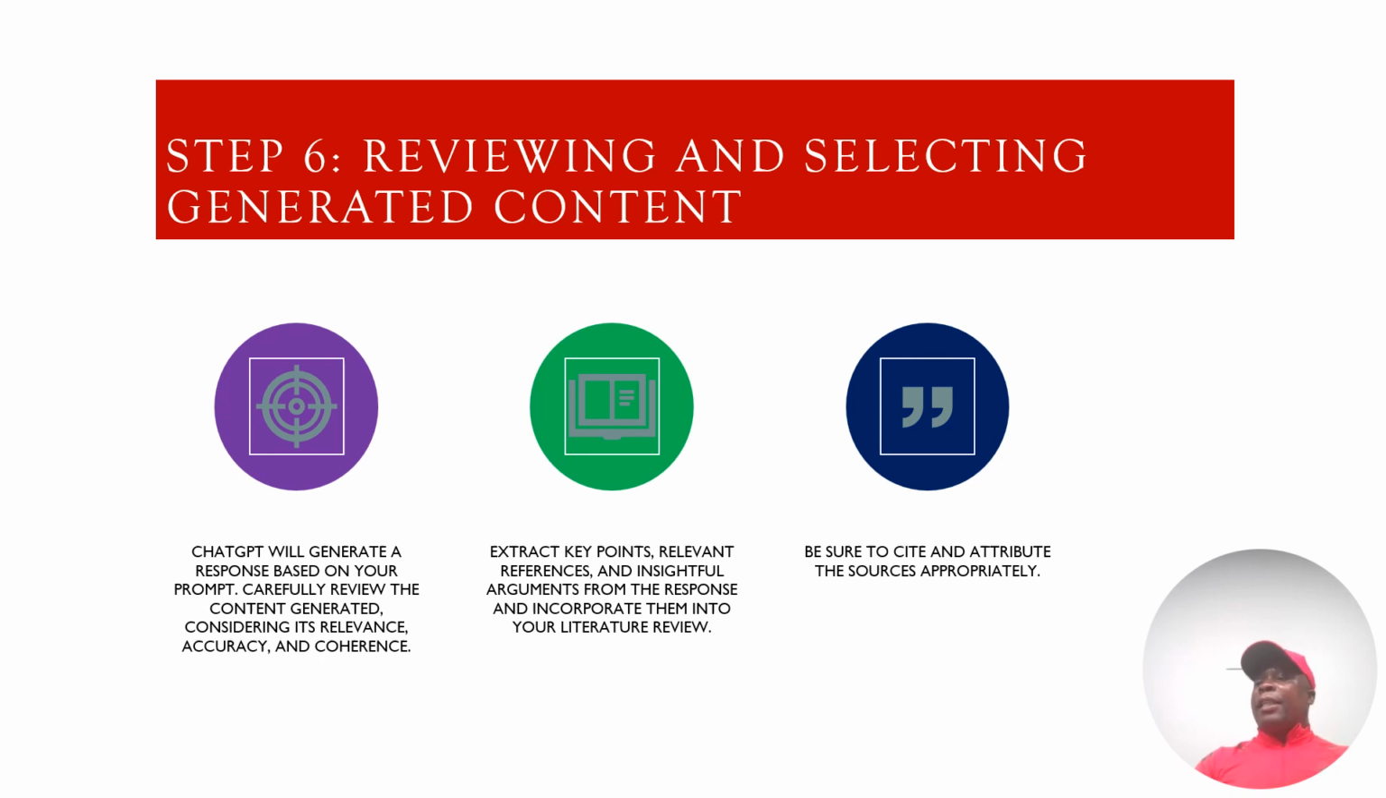Then step number 6. Now you need to review and select the generated information. I told you, and I've emphasized, that this is a machine. It also makes a lot of mistakes. So it's very important for you to carefully review the content that it generates, considering its relevance, accuracy, and coherence. Some of the information that ChatGPT gives you has got nothing to do with your topic. So you need to make sure that you are on guard for that.